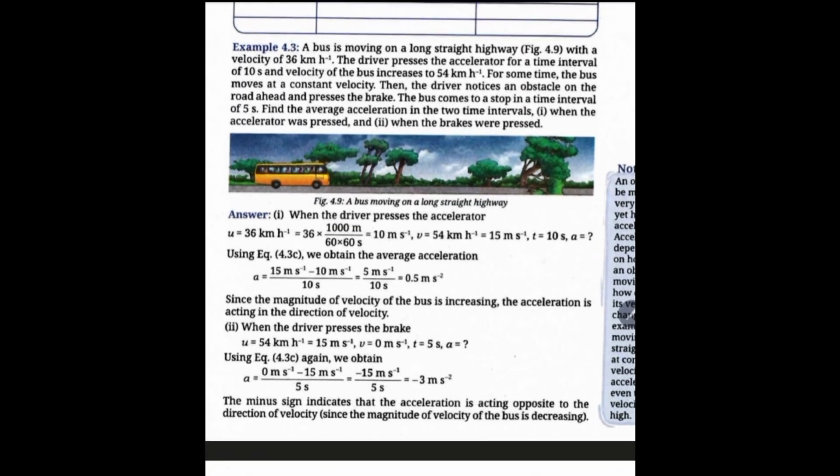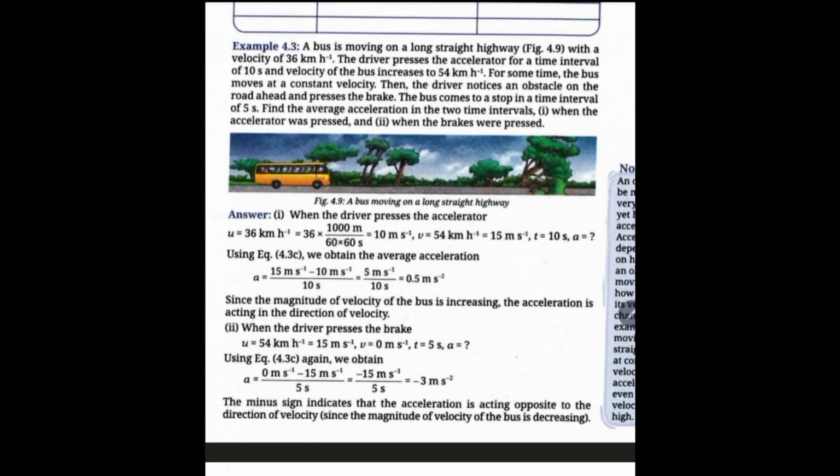A bus is moving on a long straight highway with a velocity of 36 km per hour. This is V, velocity. The driver presses the accelerator for a time interval of 10 seconds.